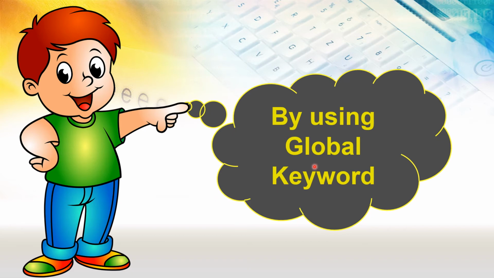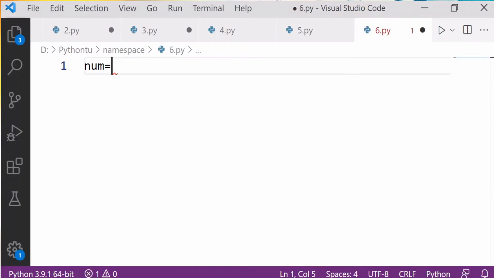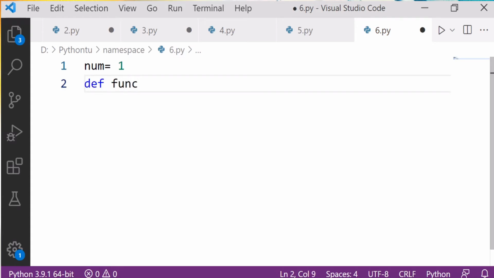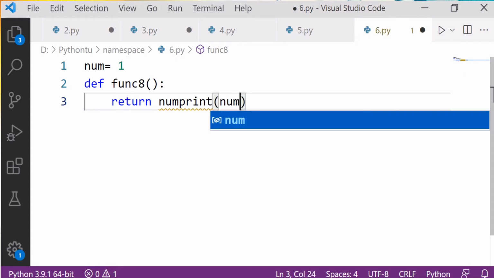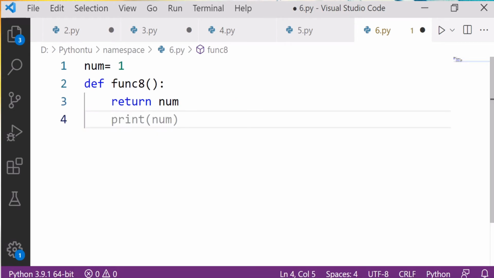So what we have learned is that we can change or modify the value with the help of the global keyword. Let's now have a few examples. Just suppose I have here num is equal to 1, and I am defining a function. After that I simply say return num, and then print num.